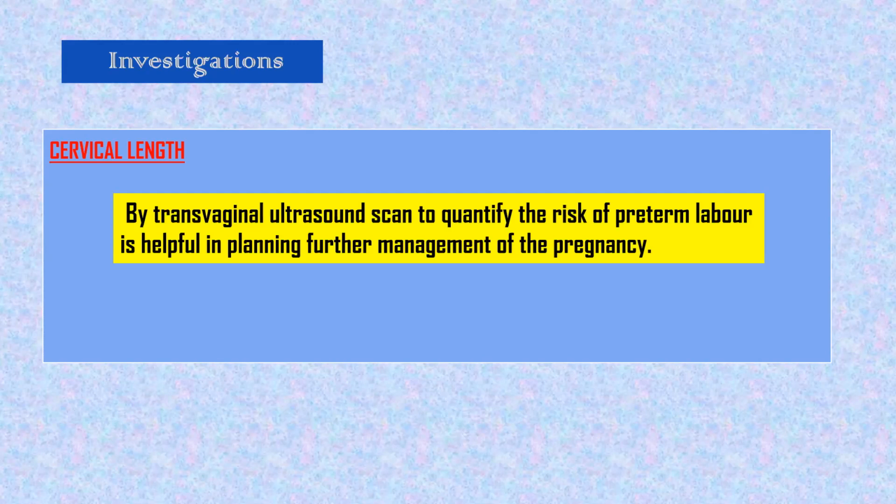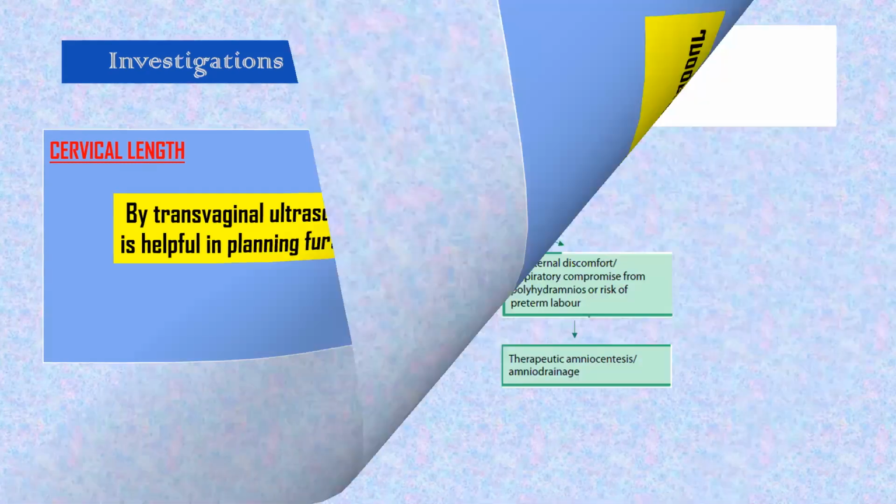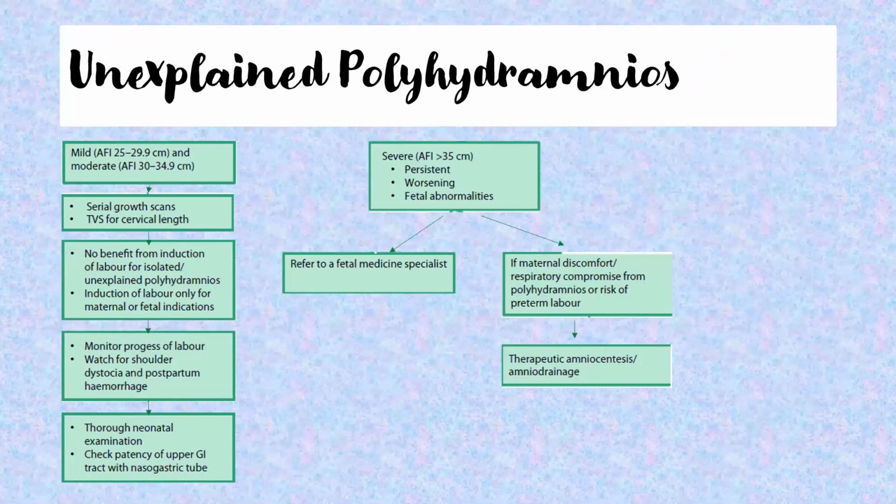So this we do by transvaginal ultrasound to plan the management of delivery. Suppose it looks like a high risk of preterm delivery, we will give steroids or magnesium. Now, whatever we said, the same is here in graphical representation, and again we will see it in detail. Here mild is 25 to 29.9, and moderate is 30 to 34.9.